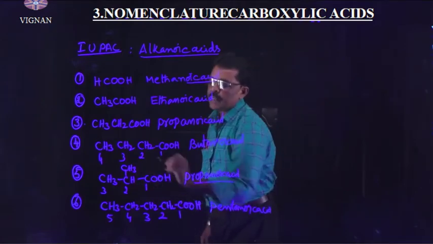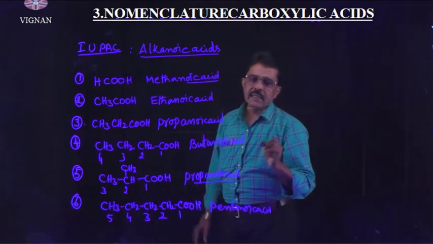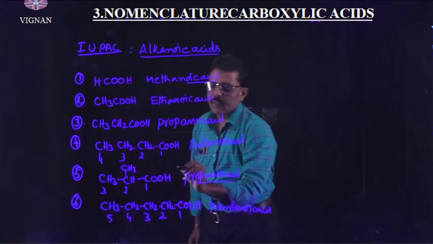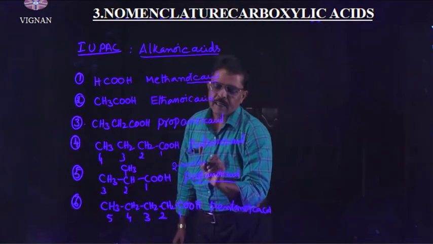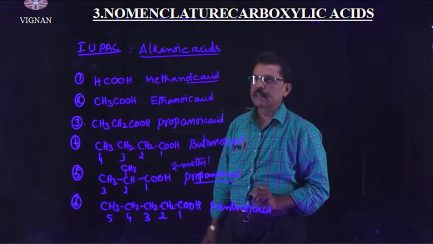But there is a branch at the second position. So we have to indicate the substituent's position in the prefix. So compulsorily you have to write here 2-methyl propanoic acid. 2-methyl propanoic acid.